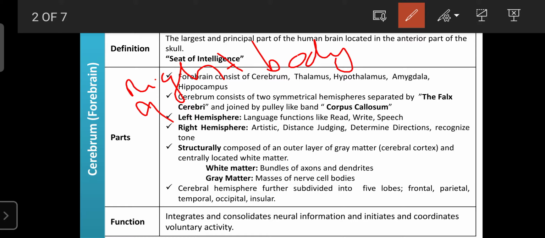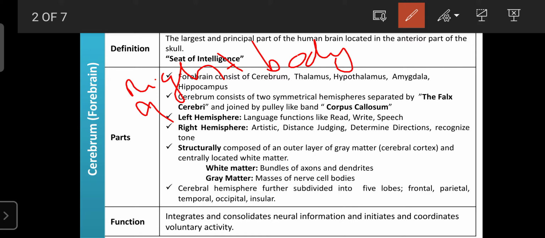Those persons always have more language skill. And the opposite: for left-handed persons, the right hemisphere is more dominant. So if there are left-handed persons among your classmates and friends, they are definitely artistic.